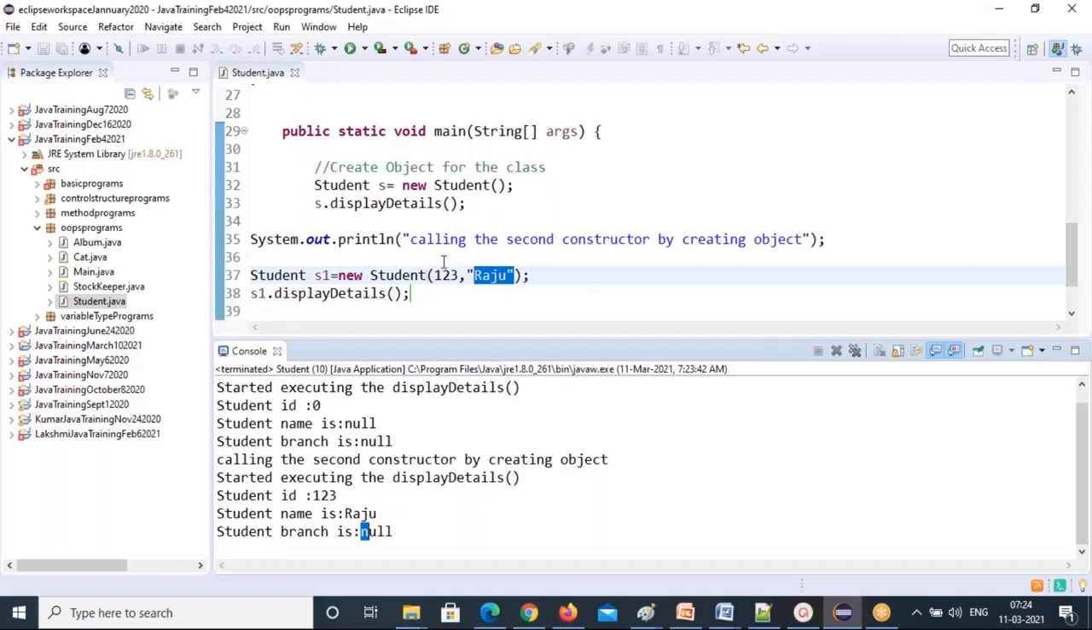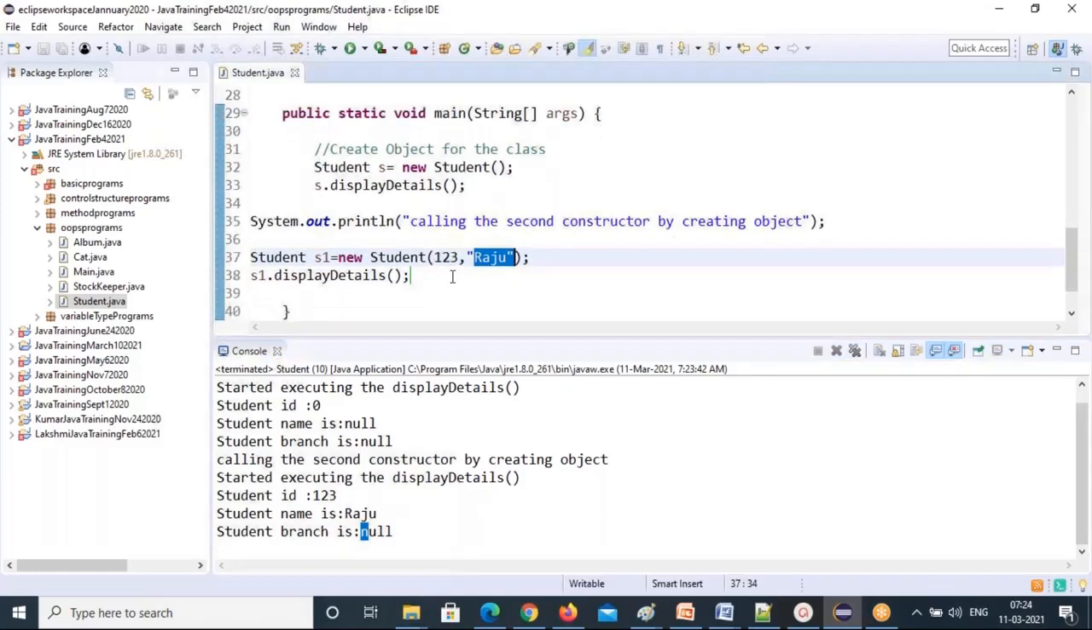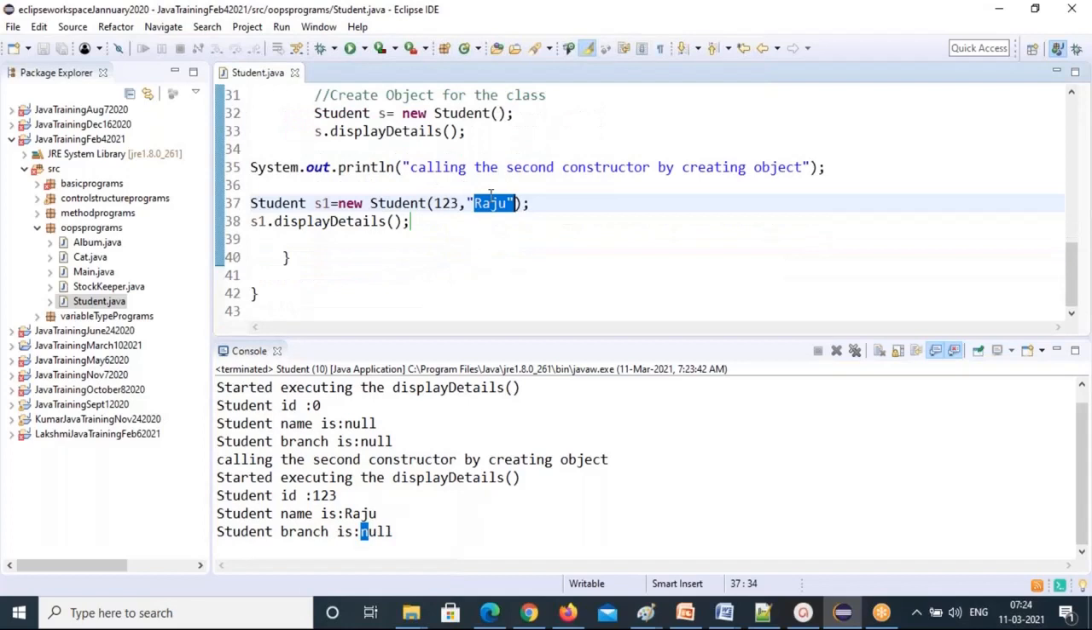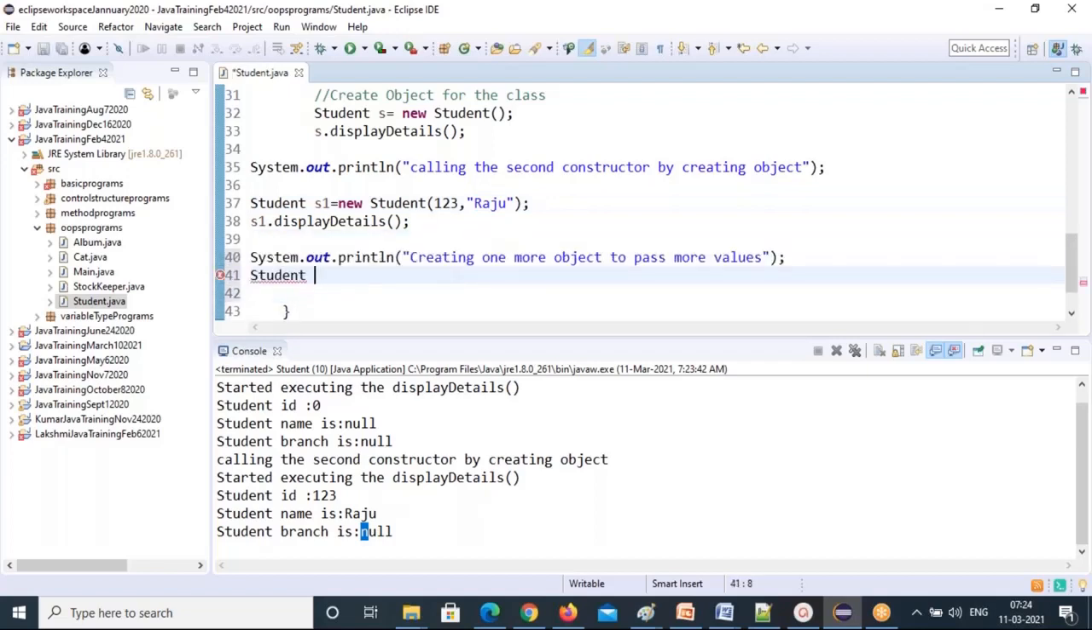I'm passing my own values. And if you create one more object, you can pass your own values. That's the advantage with the parameterized constructor. You create another object and pass it. See, I will create one more object for the same constructor. Student s3 equal to new Student, and you give different data. I can give different data.